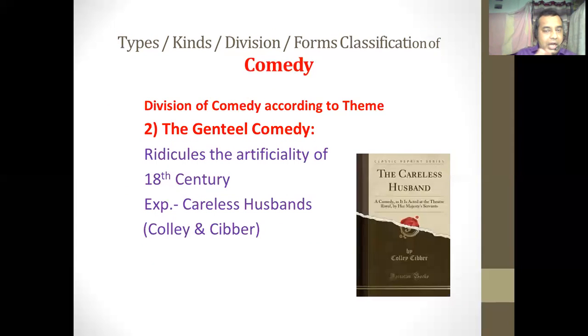The second type of comedy according to the theme is the gentle comedy. As the name implies, this particular type of comedy ridicules the artificiality, the behavior, the ways and manners, or the artificial ways and manners of the 18th century. This kind of drama was made famous by Colley Cibber, and the best example is Careless Husband.